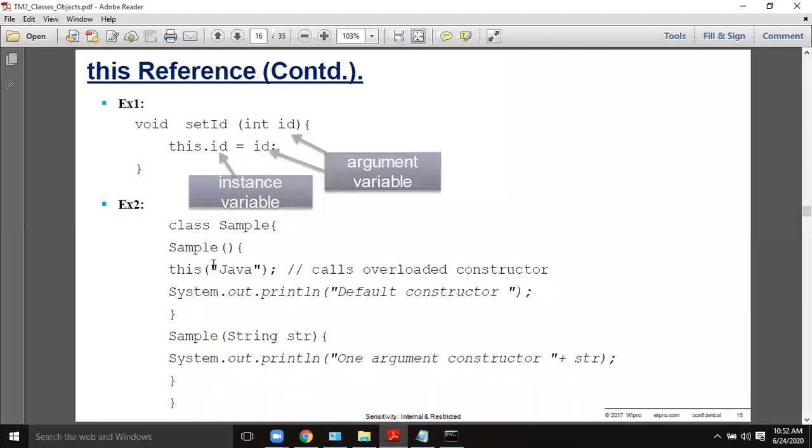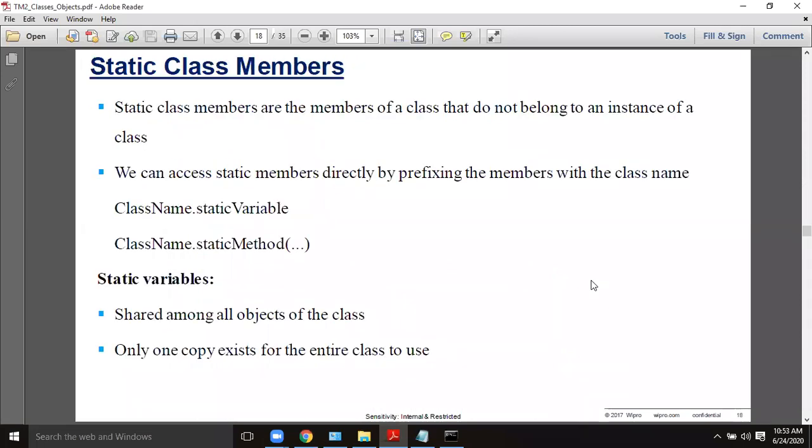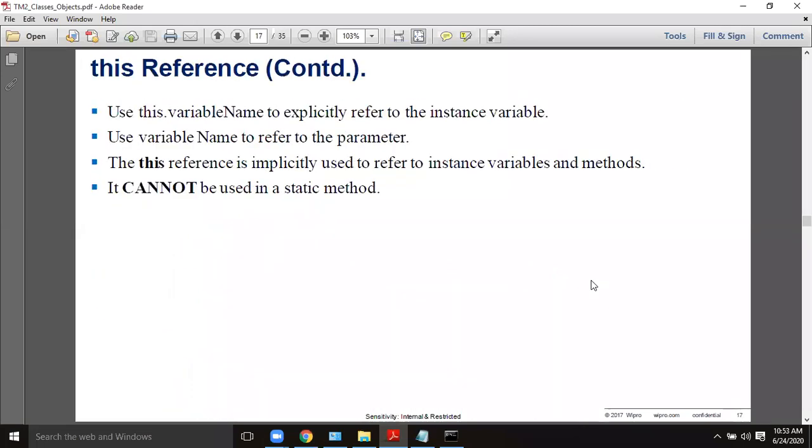See in this case, see the statement. This is used for calling the overloaded constructor also. this("Java") means this is used to call the second version, this one. So this will be invoked, passing Java as an argument. So the this keyword is also used to call the overloaded constructor. This is what the this keyword is.